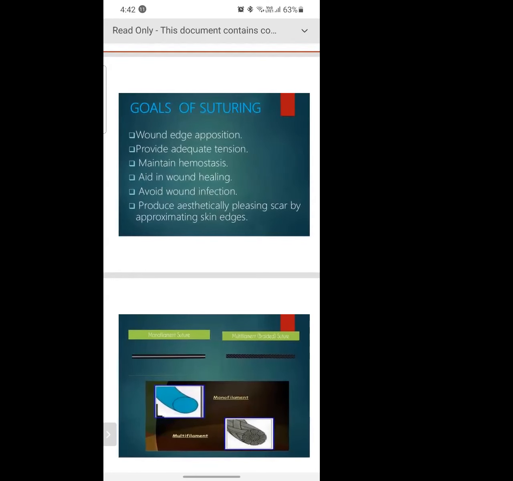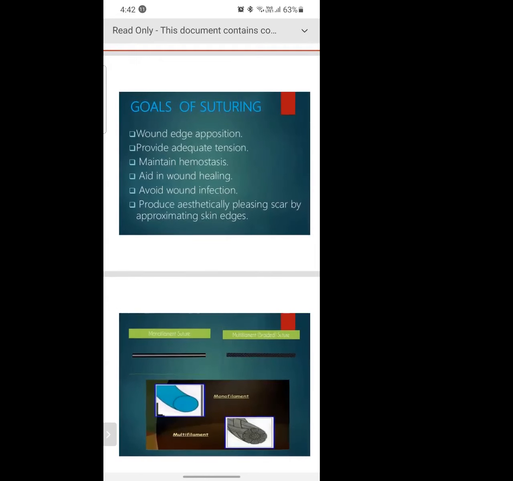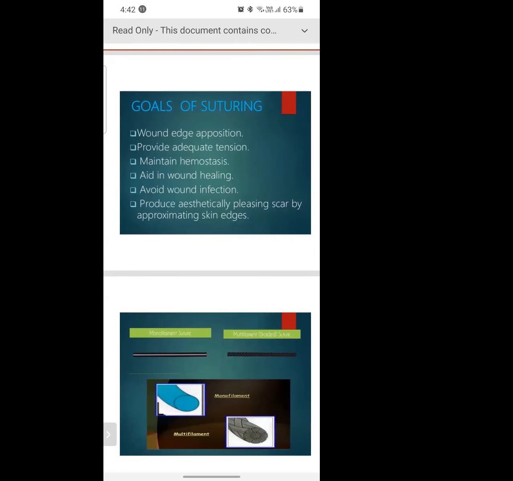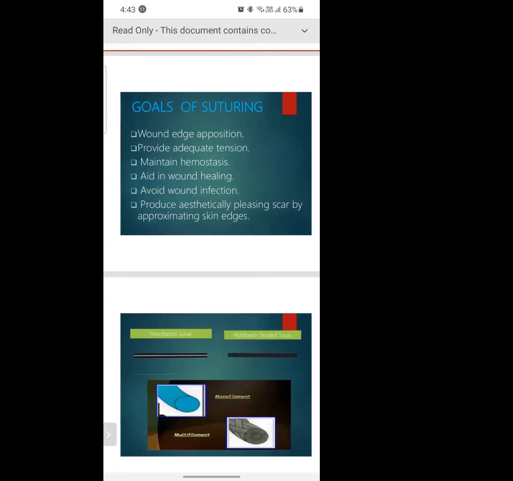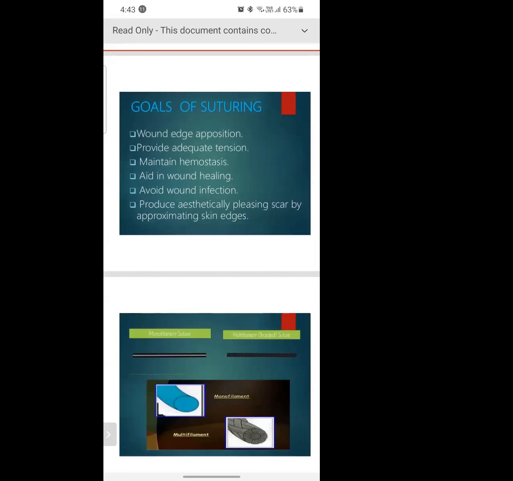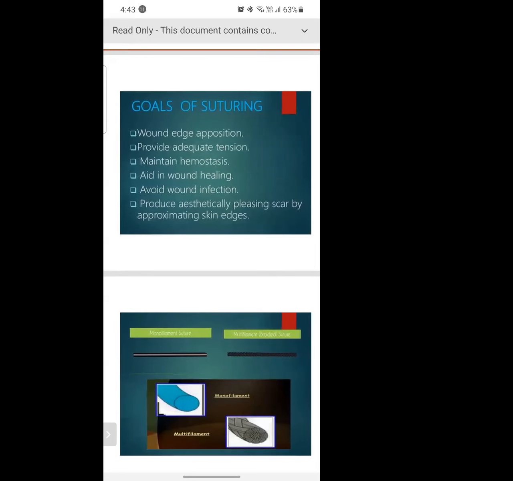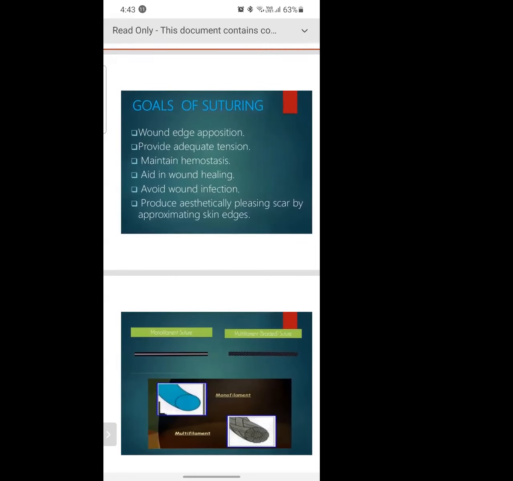Does every wound require suture? No, only major wounds. When we know that the wound will not heal by itself, the skin will not join by itself, there we do the suturing, also to avoid wound infection.